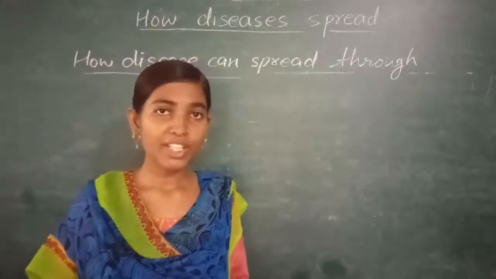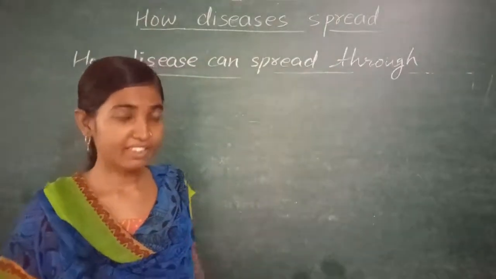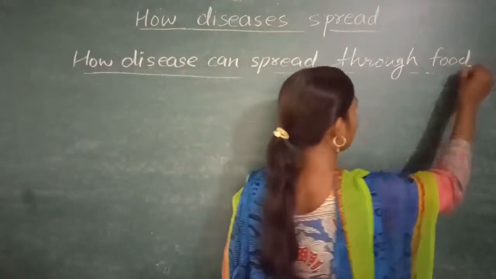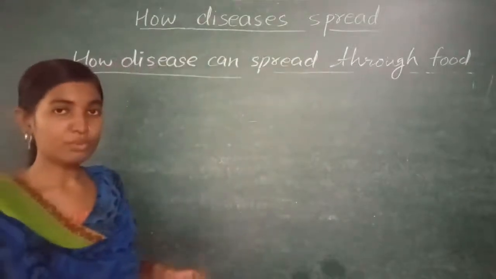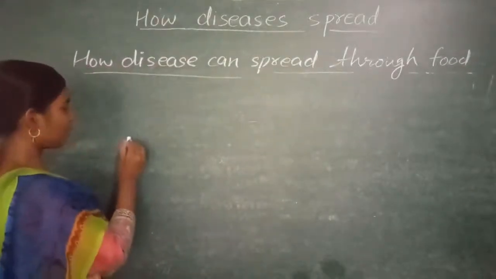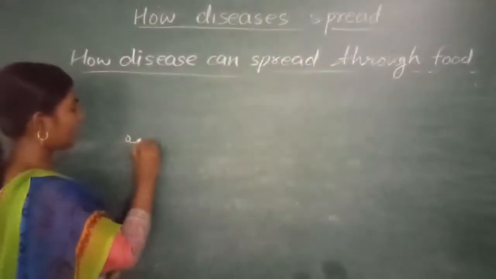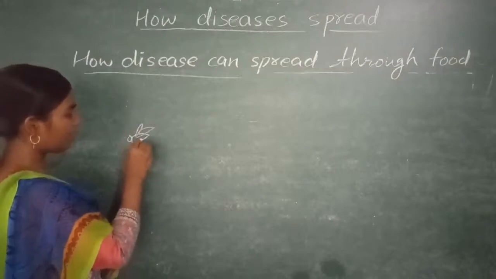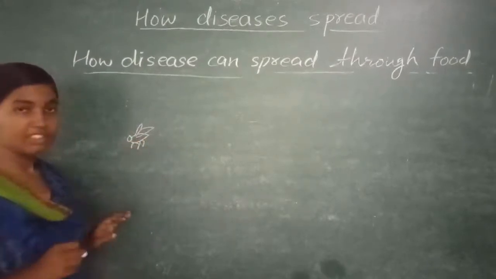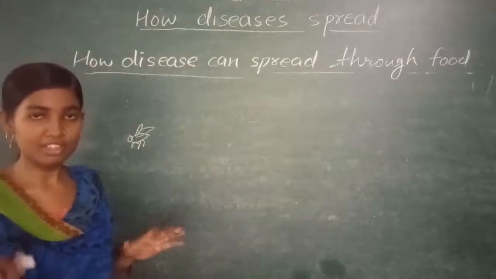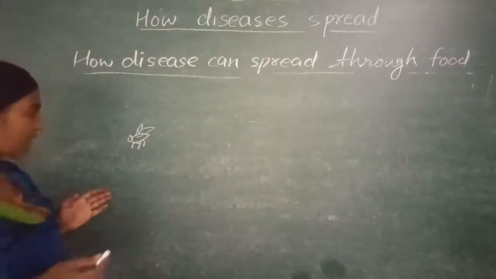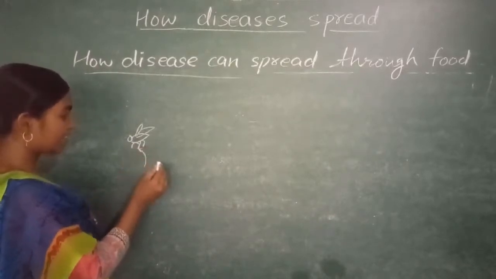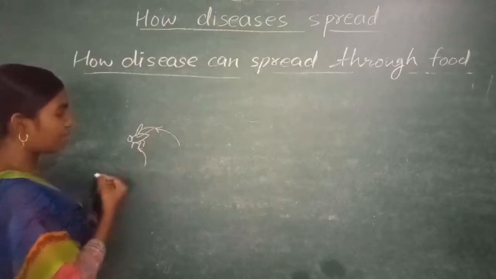There is one more way to spread disease, that is, disease can also spread through food. Now how can disease spread through food? There are a few small insects like the very common housefly. When this housefly sits on garbage or polluted things, the germs or the dirt stick over its legs and furs.